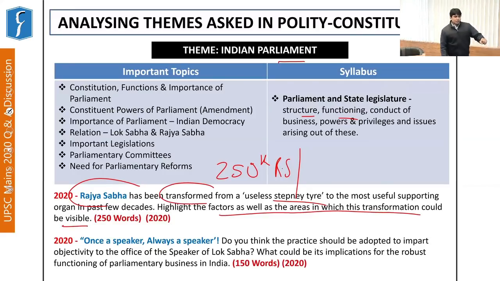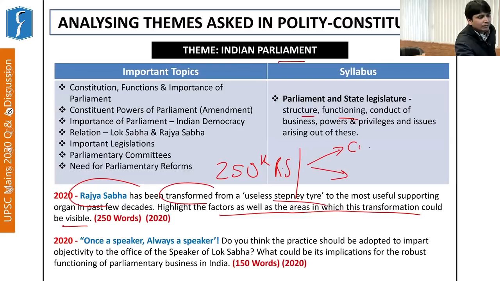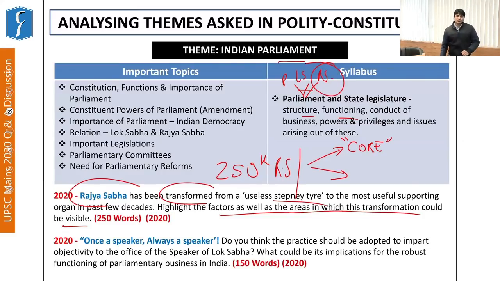See, so this again can be said to be a dynamic part of the paper. So far we have seen that questions comprise the core aspect of conventional topics taken directly from the syllabus of Parliament, since Parliament comprises the President, Lok Sabha and the Rajya Sabha. So this aspect of Rajya Sabha was directly asked by UPSC. However, the aspect of current affairs, or day-to-day developments with respect to Rajya Sabha, is also embedded when UPSC is framing a question. So please keep these things in mind when you're making your preparations.